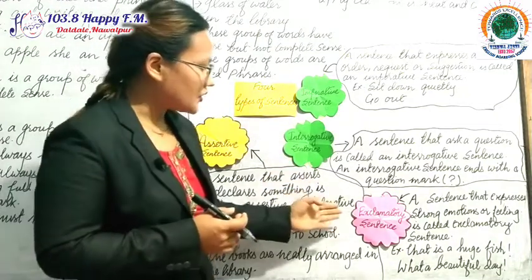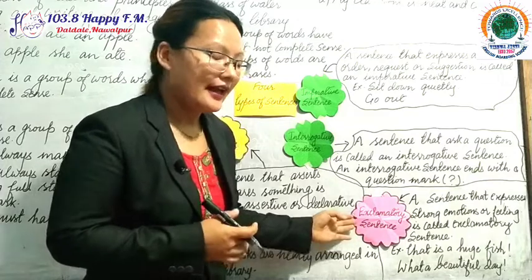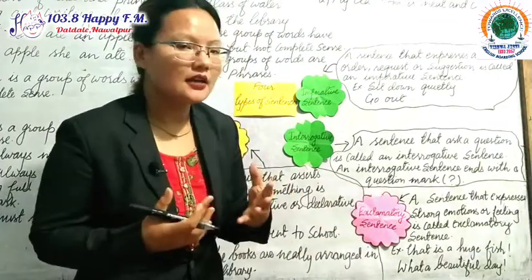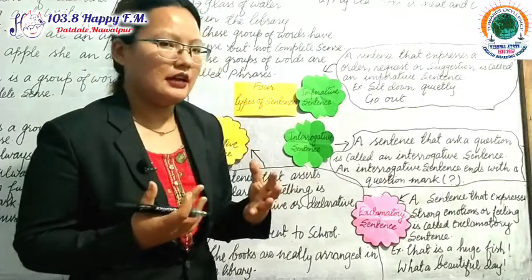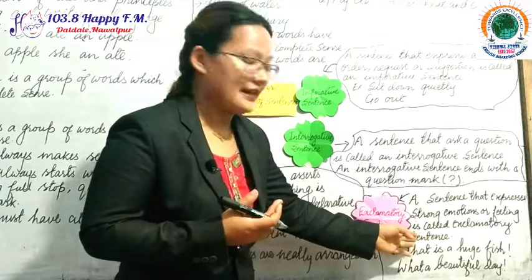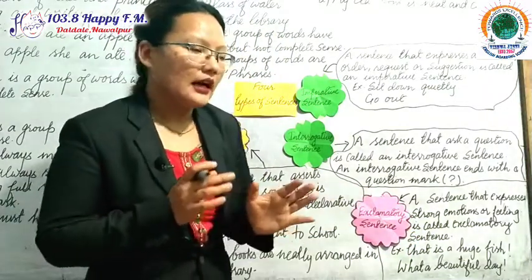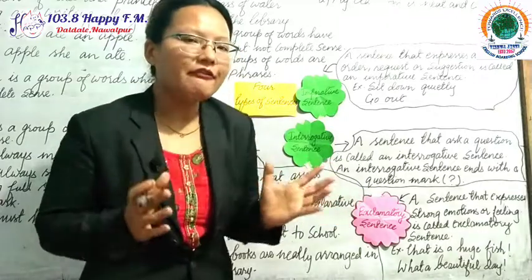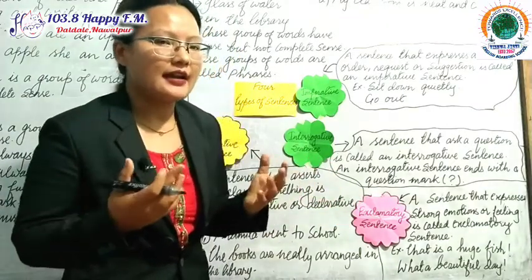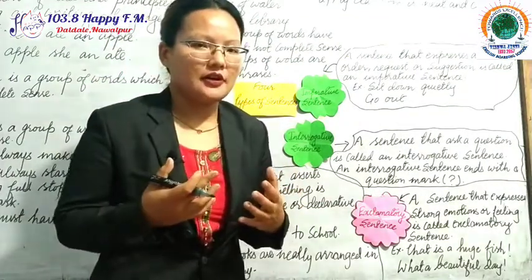And now let's go to another, exclamatory sentence. Whenever you express strong emotions, feelings, that is called an exclamatory sentence. Suppose, for example, you saw a big fish, and you became so surprised, so excited, and then you say, that is a big fish.